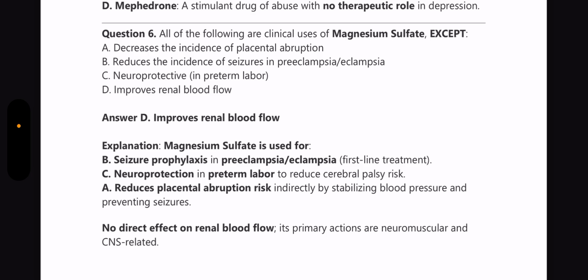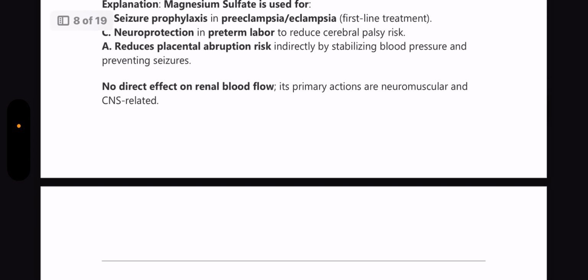It is used for seizure prophylaxis in preeclampsia or eclampsia and neuroprotection in preterm labor to reduce the cerebral palsy risk, and also it reduces the placental abruption risk indirectly by stabilizing the BP and preventing seizures.